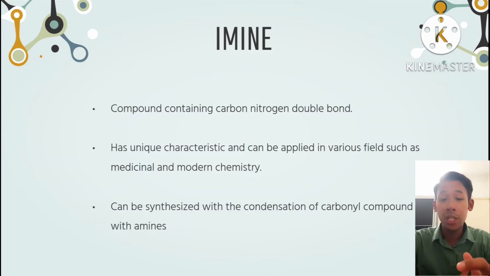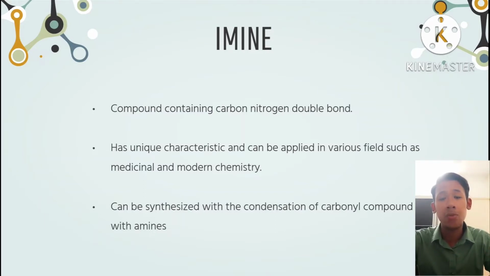However, this conventional method has a huge drawback, such as the use of hazardous solvents. For example, methanol is used in imine synthesis, and methanol is toxic, volatile, and flammable. What's more important, methanol can affect human health and also the environment. Because of that, the main concern in this study is that we need to replace the use of hazardous solvents in imine synthesis. And one of the best candidates to replace the hazardous solvent is deep eutectic solvent.